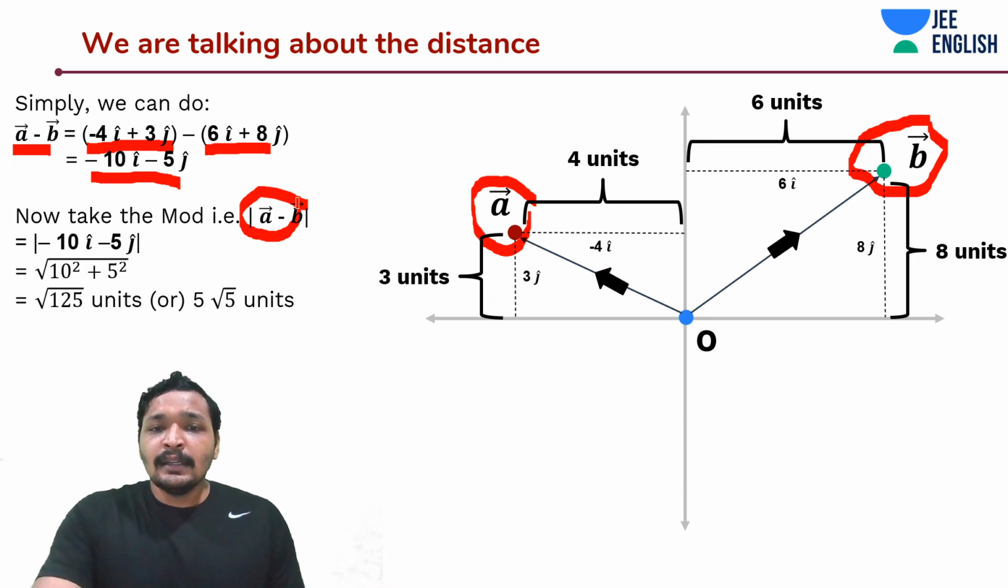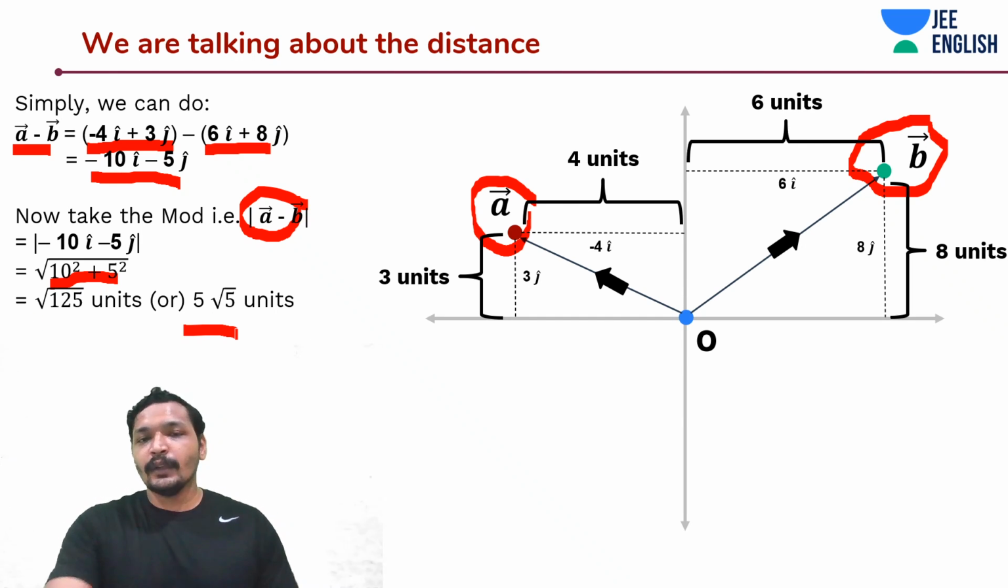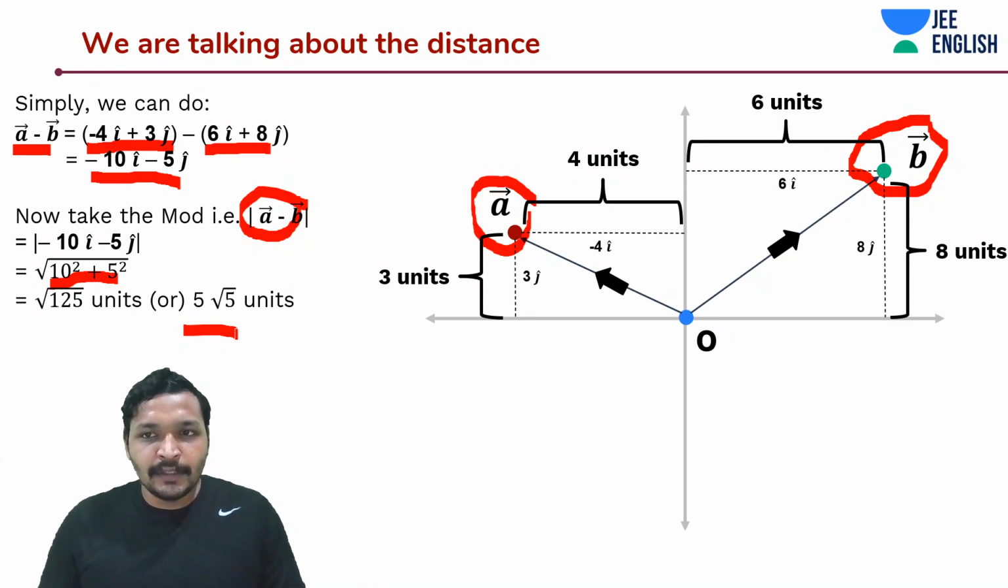So once I did that, with minus 10 i cap and minus 5 j cap, I know that the hypotenuse is going to be the square root of 10 square plus 5 square, which is nothing but 5 root 5, or root 125. So now we found the distance between these 2 positions or vectors, but you still don't know the direction. It's only 5 root 5 units.